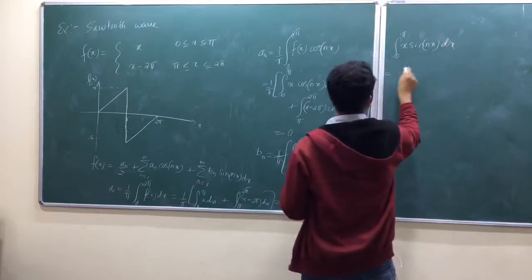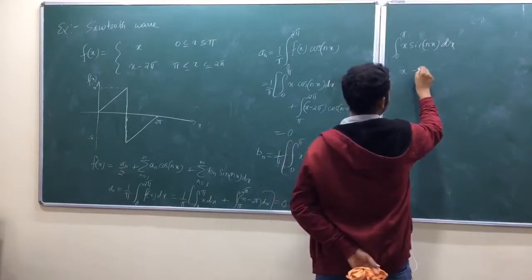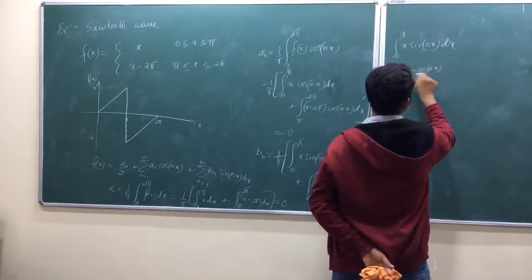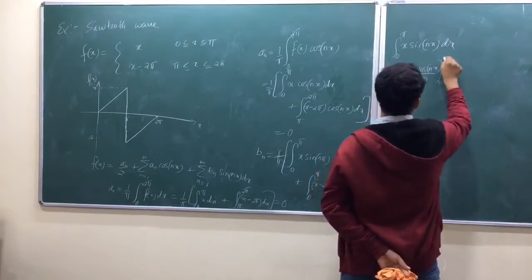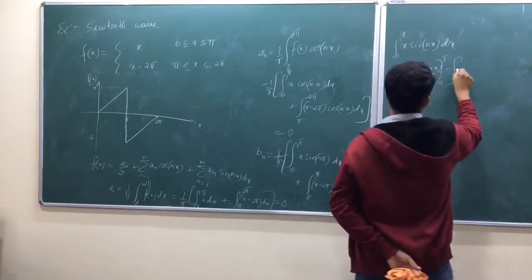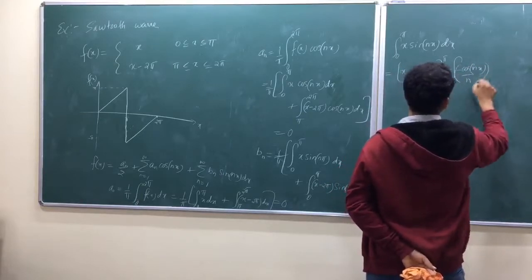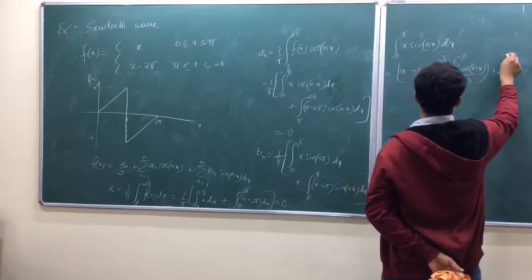First function into integration of second function. What is this? Minus cos nx divided by n, running from 0 to pi, minus integration of minus cos nx by n into 1 dx, 0 to pi.